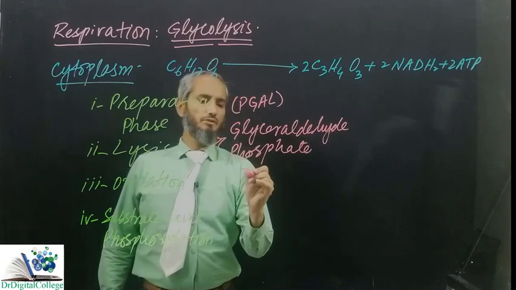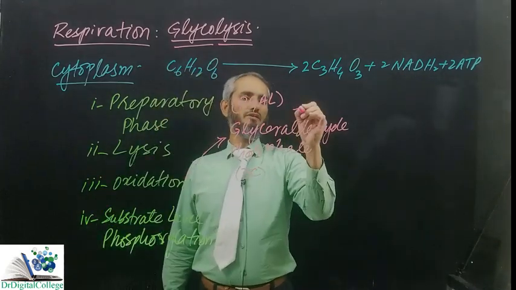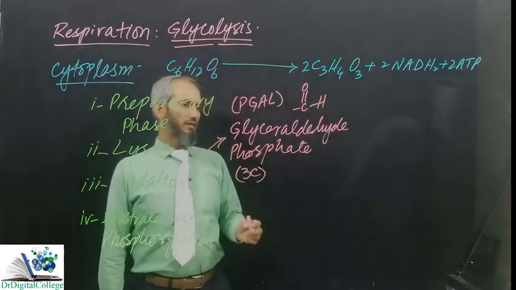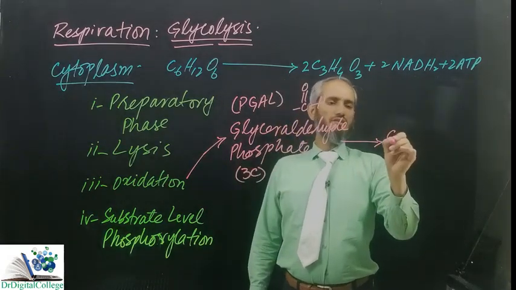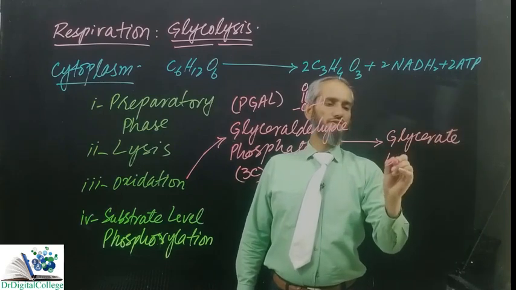This is a 3-carbon compound. If I write its functional group like this, it is oxidized into glycerate biphosphate.